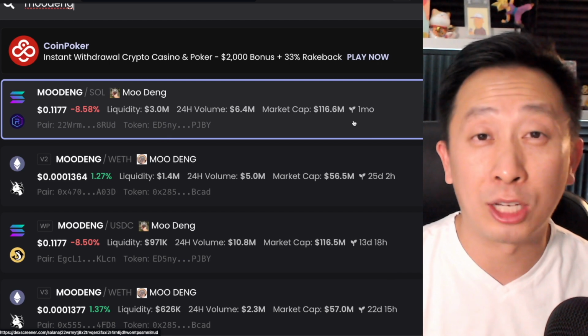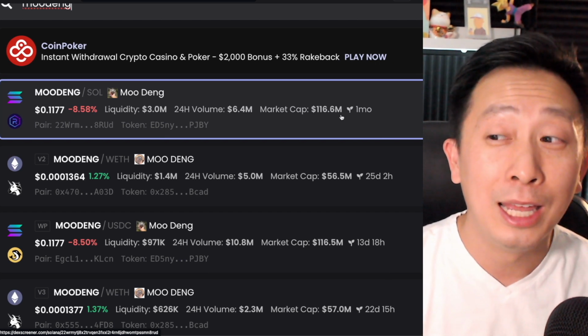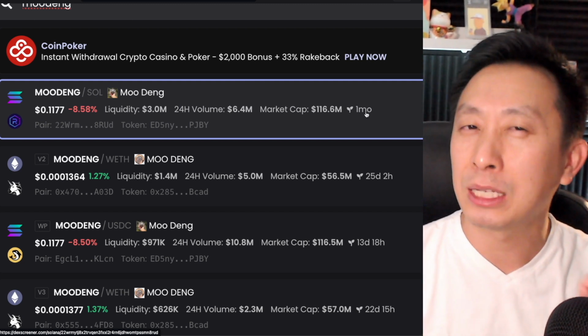One thing I like about Dex Screener also is it shows you when it came out, and you can see that Moo Dang here, this one in Solana, is the earliest one. So having provenance, being the first on-chain, does make some difference here.